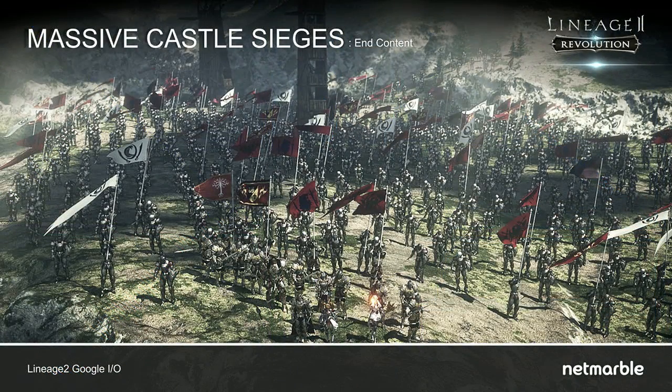And massive castle series. Massive castle series is very important. Why that is important is to extend our title lifespan. Making new content is not enough. It takes too much time, it takes too much money. So to extend our lifespan, the most important thing is making users build their community based on our content. That content is the castle series. I want to show you 2 clips. One clip is an introduction clip, and the other is actual gameplay video.